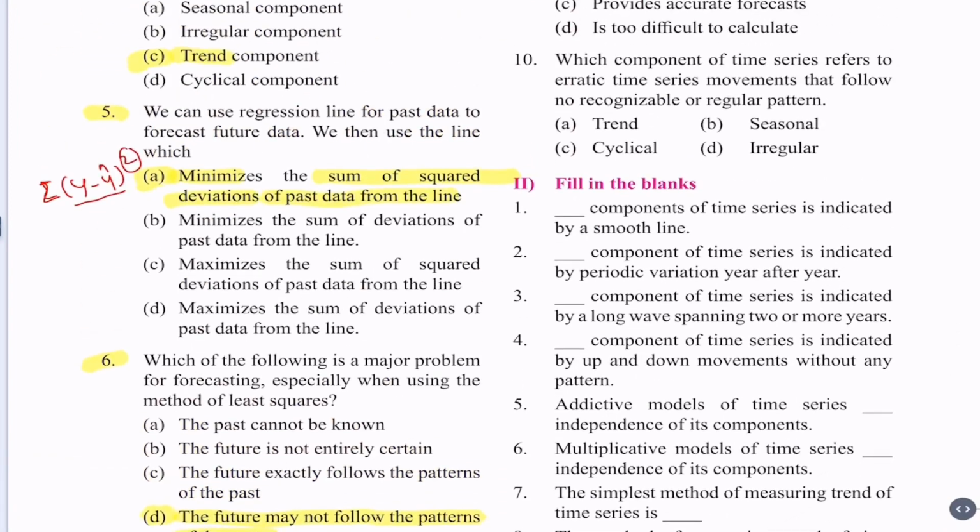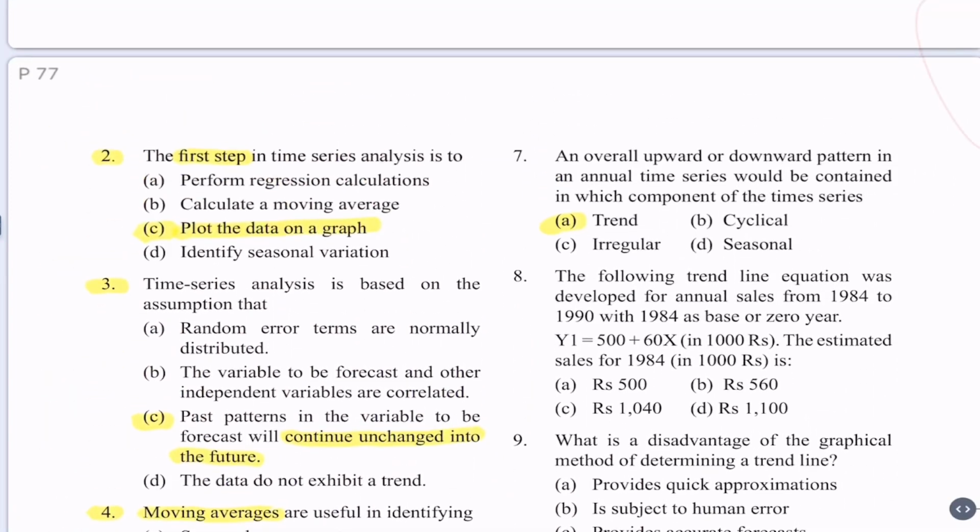Question 7. An overall upward or downward pattern in an annual time series would be contained in which component of the time series? A. Trend, B. Cyclical, C. Irregular, D. Seasonal. We know upward and downward patterns are seen in trend. So alternative A is the correct alternative.